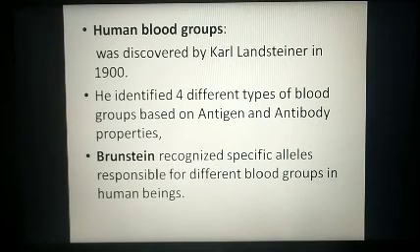Human blood groups were discovered by Karl Landsteiner in 1900. He identified 4 different types of blood groups based on antigen and antibody property. And Bernstein was the person who recognized the specific alleles responsible for different blood groups in human beings. In our next video, we will learn in detail about the blood groups. That's all for now.